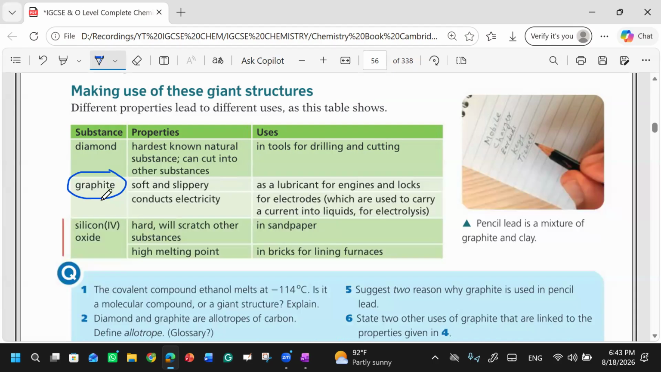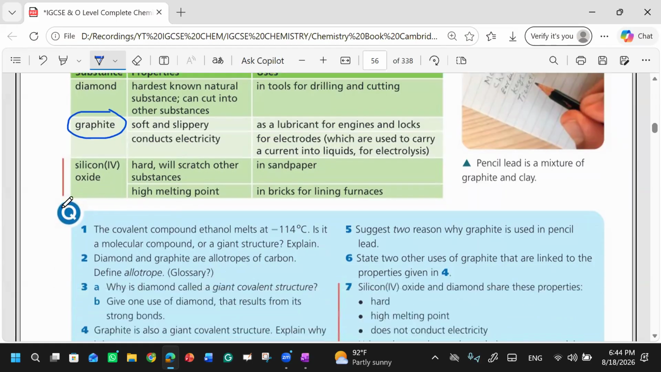The second thing is, it can conduct electricity. So we can use it as electrodes. Have you studied electrolysis? Any idea about electrolysis? No? Okay, simply we can say in batteries. In batteries there are two strips, red and blue. Those help to conduct electricity. So in that we use graphite. Those two strips are made up of graphite.